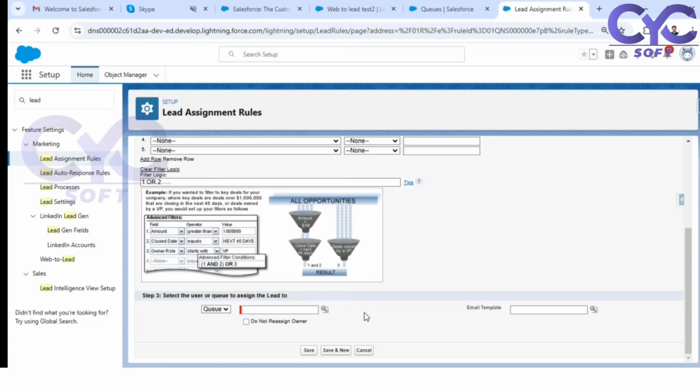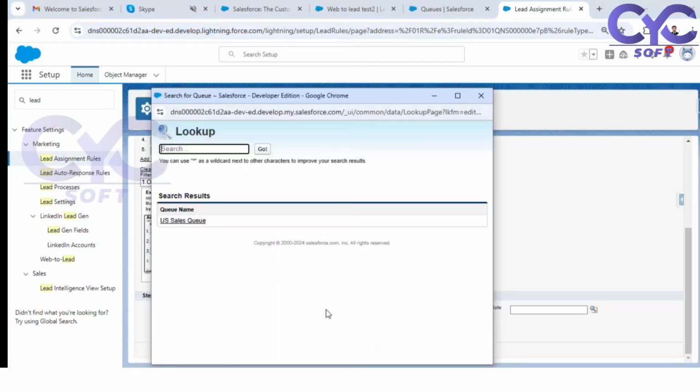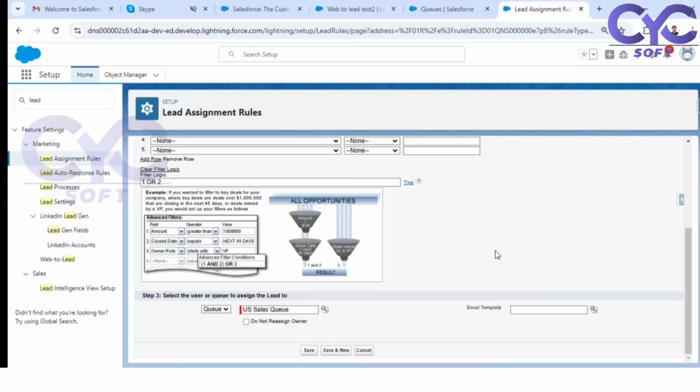Like this, I am going to create different queues. Select the queue here. See, the US sales queue is there. As of now, in this US sales queue, only 4 users are there. These 4 users will get the notification that this particular record is in the queue, so go and check the record and assign it accordingly.